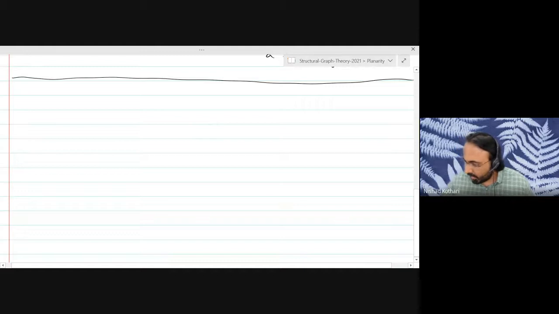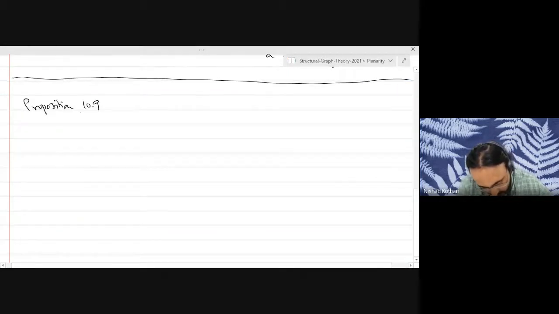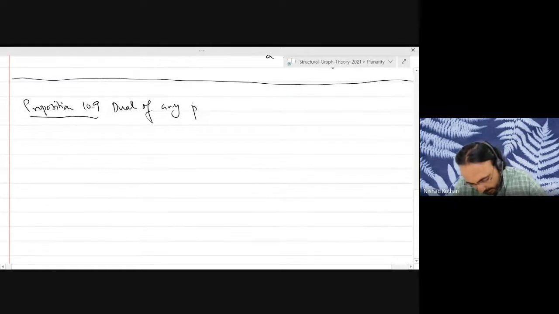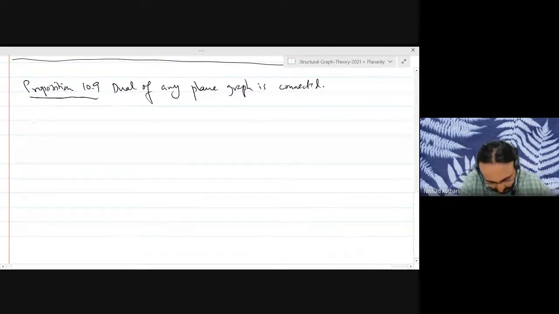Okay, good. So if not, let's move on to proving something interesting about the dual that we just discussed. You take the dual of any plane graph and it will be a connected graph. So how do we prove this?